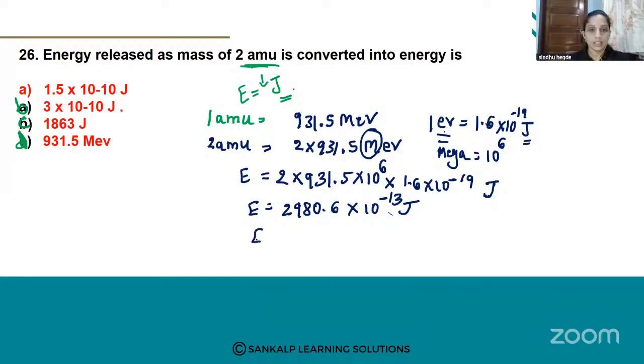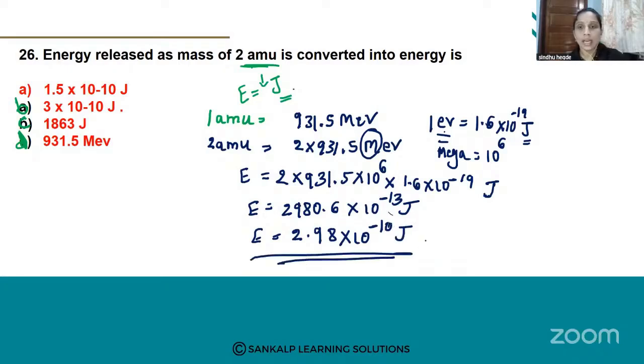So again, E is equal to, ನೋಡಿ ಇಲ್ಲಿ 10 raised to minus 13 ಅಲ್ಲಿ ಯಾವುದನ್ನೂ ಕೊಟ್ಟಿಲ್ಲ ಆಪ್ಷನ್. ಹೌದಾ? Is there any option with 10 raised to minus 13 here? No. So you should convert it to 10 raised to minus 10. What do you get? 10 raised to minus 10 ಗೆ ಕನ್ವರ್ಟ್ ಮಾಡಿದ್ರೆ 2.98 into 10 raised to minus 10 joules. Now 2 AMU is completely converted into joules. ಈಗ ಏನಾಯ್ತು? 2 AMU value complete ಆಗಿ joules ಗೆ ಕನ್ವರ್ಟ್ ಆಯ್ತು. So which option is correct? ಈಗ ಕಂಪೇರ್ ಮಾಡಿ.